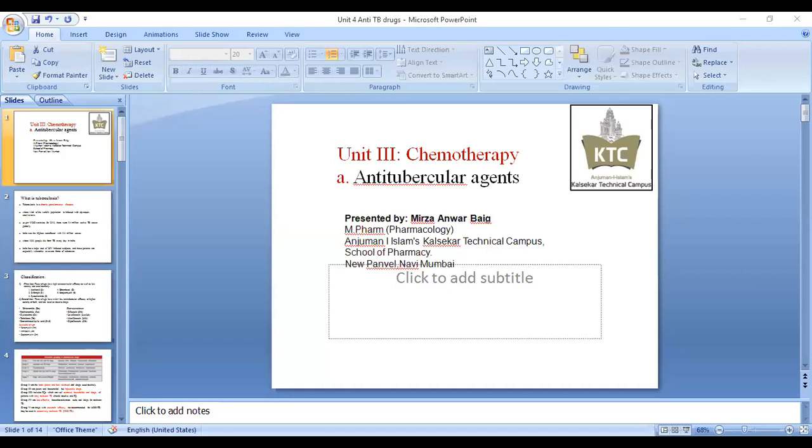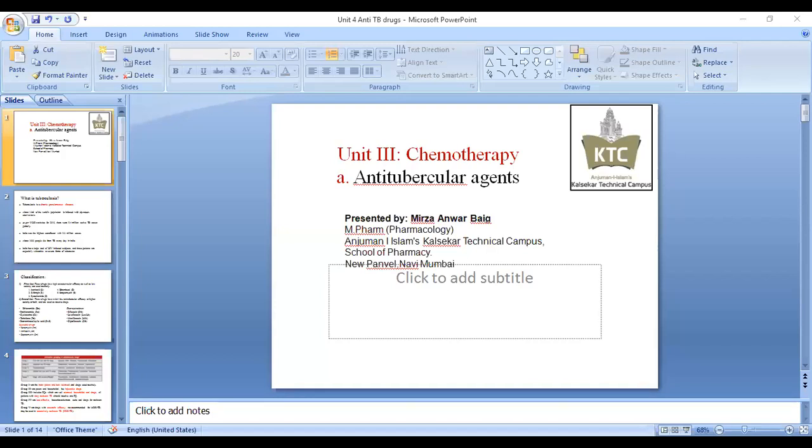Because of these two points, we have a high number of HIV positive patients, and because of that we have a high number of TB patients. I hope the severity of this disease in India and worldwide is clear to you.